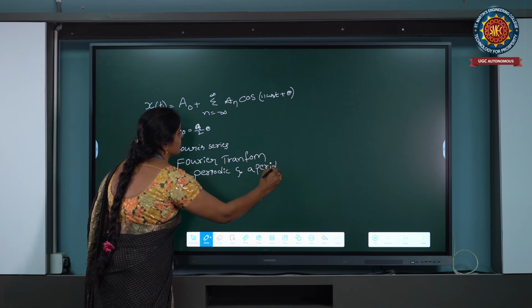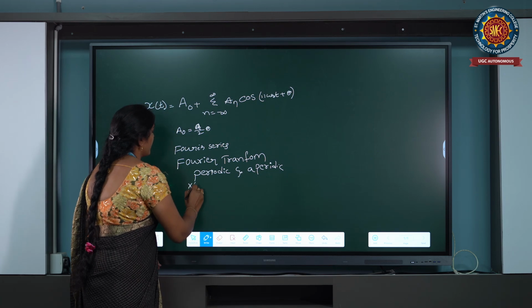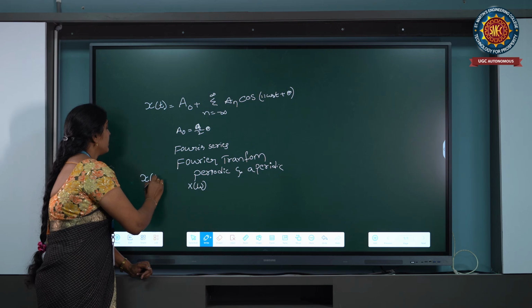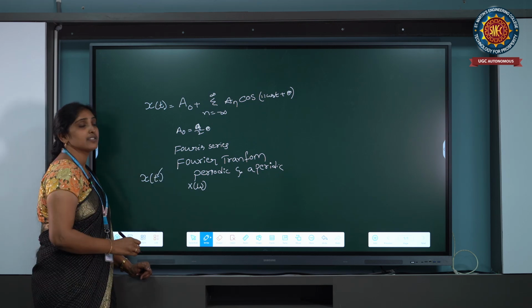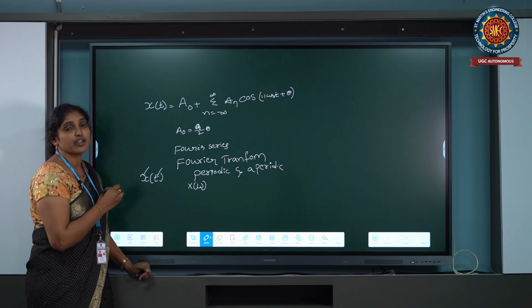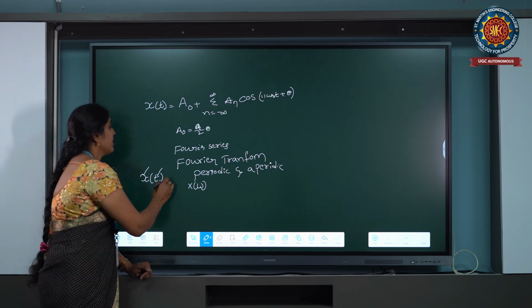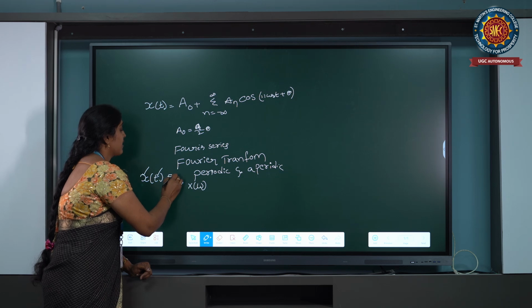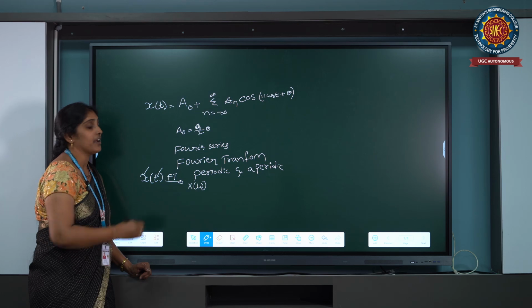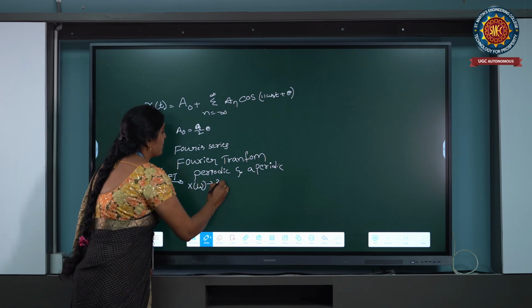So the Fourier transform equation is x of omega. Any signal is represented with x of t, where t means the time domain. This time domain signal will be converted into the frequency domain by using the Fourier transform, where time t is converted into omega, and omega is 2 pi f.